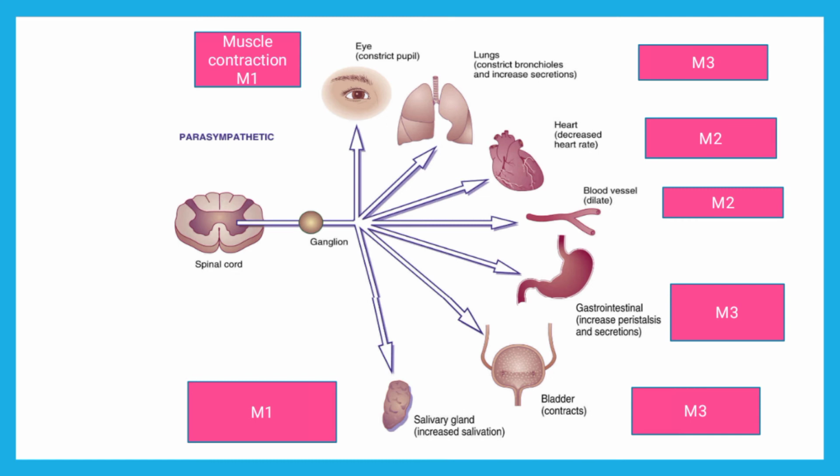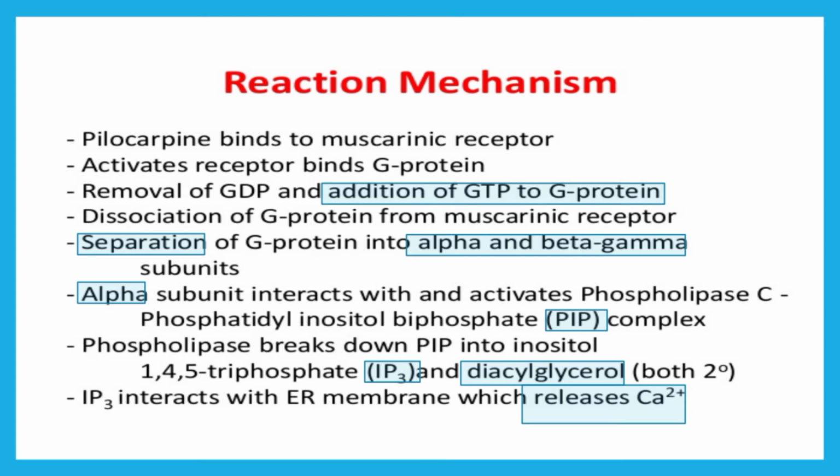Since pilocarpine is a parasympathomimetic or cholinomimetic, it will show the same effects which are produced by acetylcholine. Now this in-depth mechanism is not important from the exam point of view, but we will just discuss it in a quick fashion. Pilocarpine will bind to the muscarinic receptors and activate the G protein. After the G protein activation, GDP will be removed and GTP will be added to the G protein.